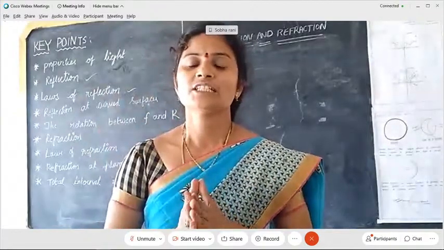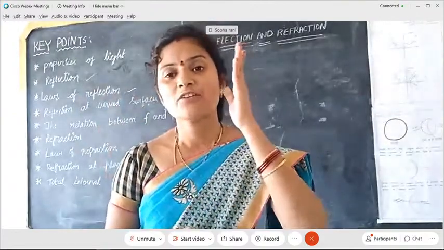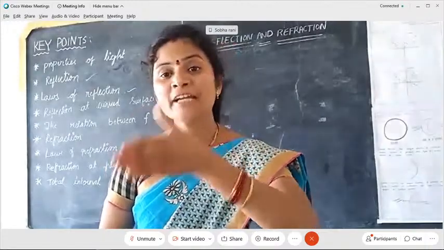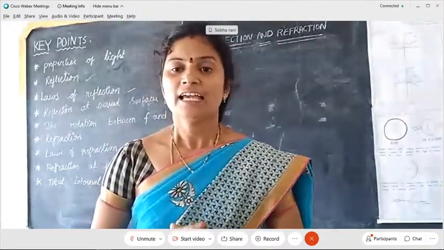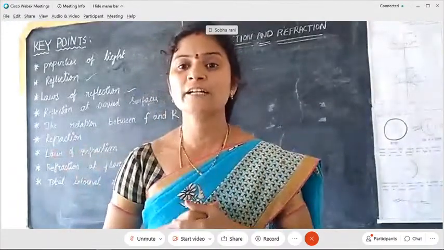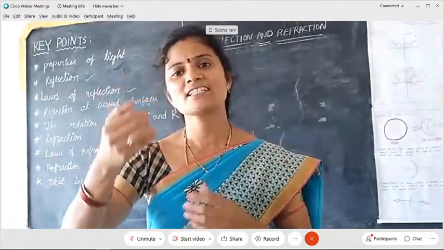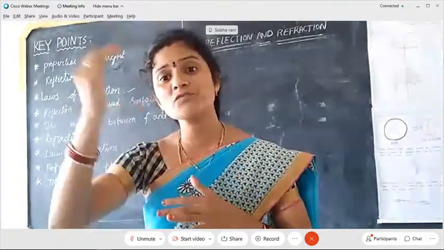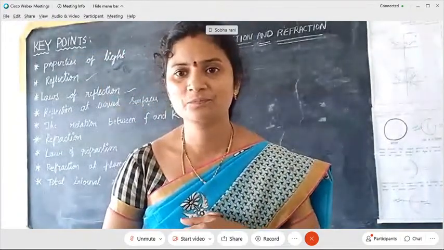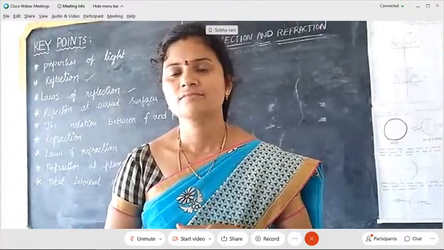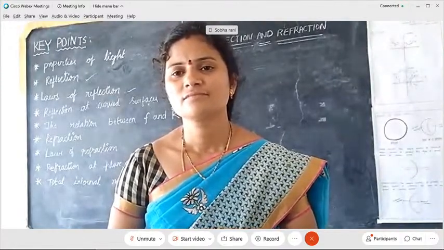And refraction means whenever the light ray passes from one medium to another medium. Here, the medium is a transparent medium. So, a small part is reflected and most of the part is refracted.